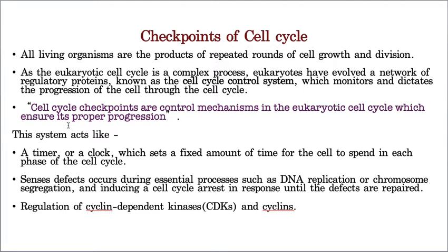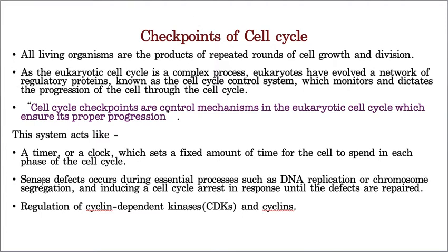What do they check, let us see. It is like a timer, like a clock, which sets a fixed amount of time for the cell to spend in each phase of the cell cycle. So how much time should be given for G1, how much for S phase, how much for prophase, how much for anaphase. Anaphase is the smallest phase, I told you in the last class also, whereas DNA duplication takes a longer time. So how much time for each phase will be controlled by the checkpoints.